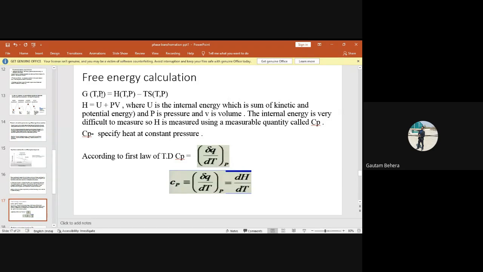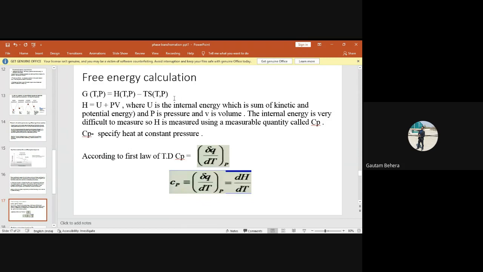It will change. Very good. So free energy is not fixed or constant. It depends upon temperature and pressure. If you change the temperature, free energy will change. If you change the pressure also, the free energy will change. So that's why I have written free energy as a function of temperature and pressure. Similarly, H is a function of temperature and pressure, and entropy S is also a function of temperature and pressure, because if you change the temperature and pressure, all these functions will change.